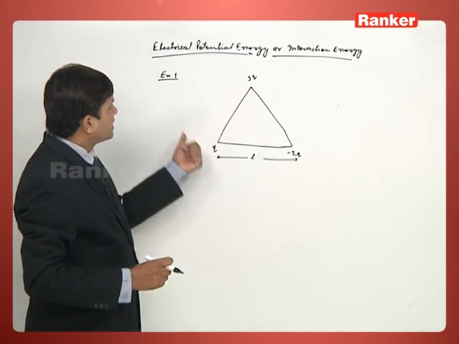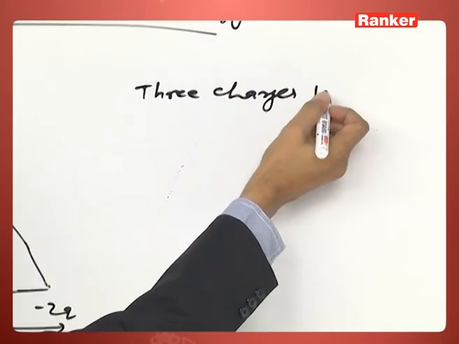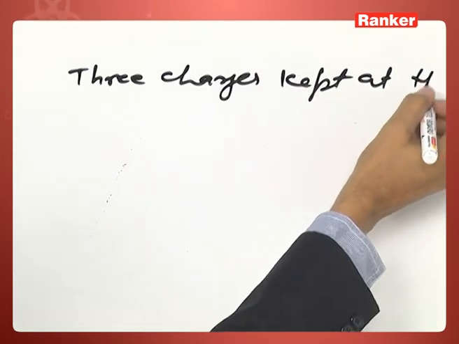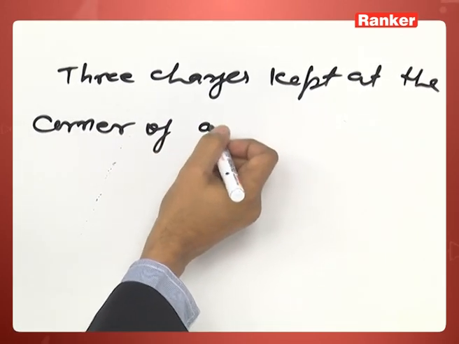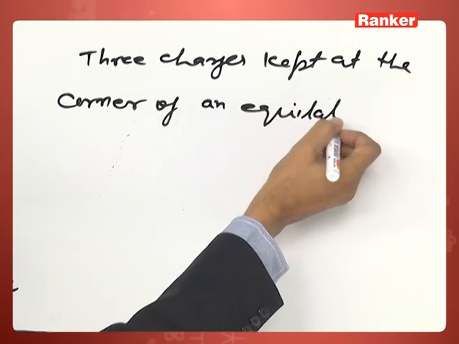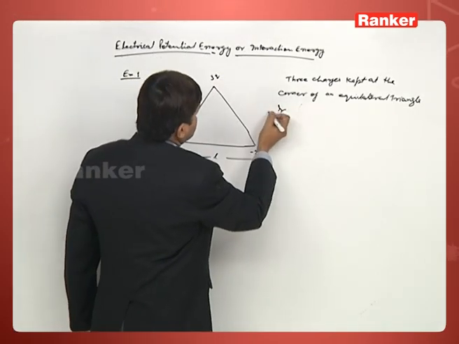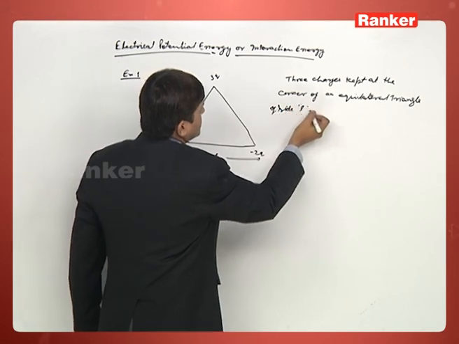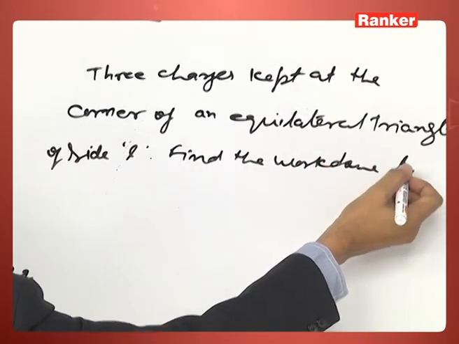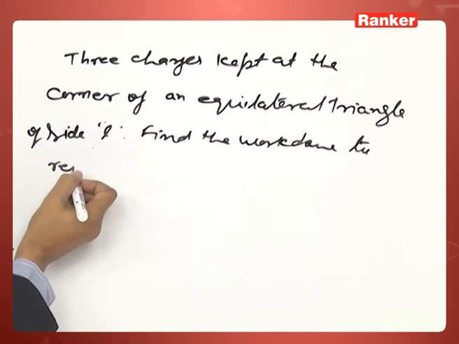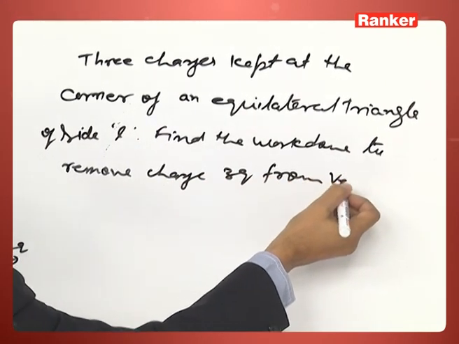So, once again, let three charges be kept at the corners of an equilateral triangle of side L. Find the work done to remove charge 3Q from the vertex to infinity.